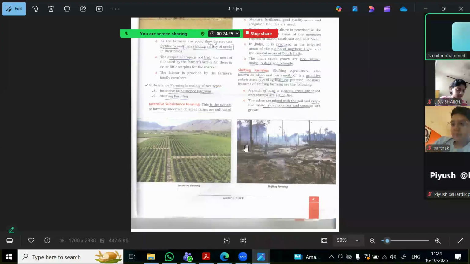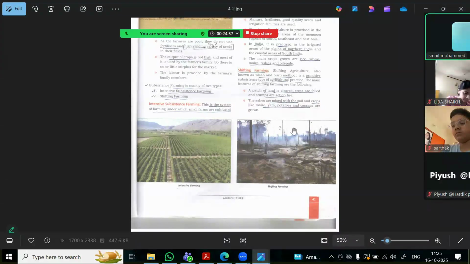You see this diagram. This is intensive subsistence farming, where they use a large number of people to grow these crops. Shifting farming, you see this diagram. It is also called the slash and burn method, because it is a type of agriculture practice wherein a patch of land is cleared, the trees are felled or cut, and the stumps are set on fire.